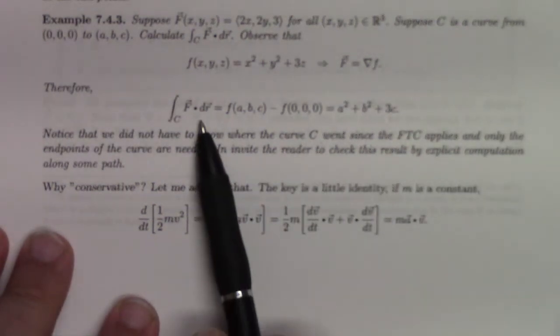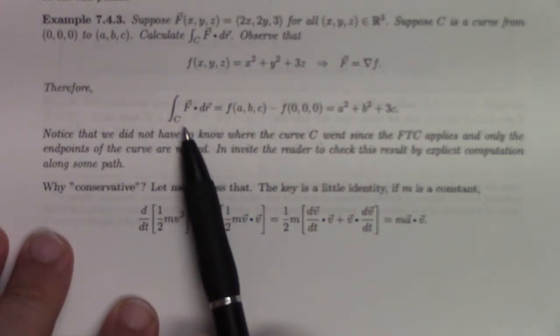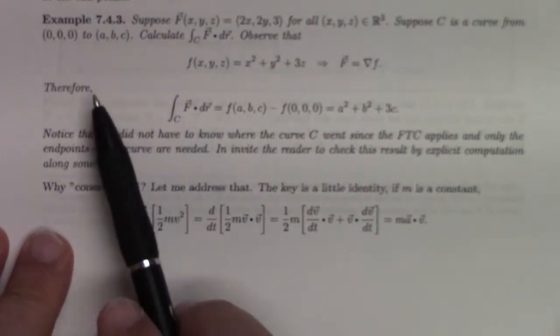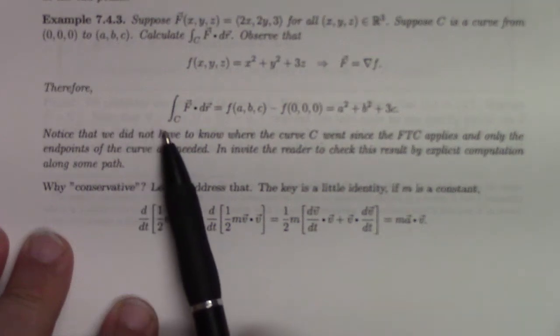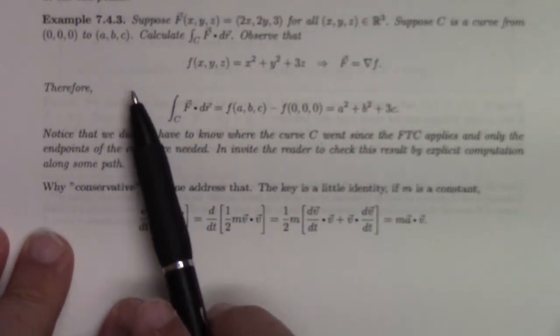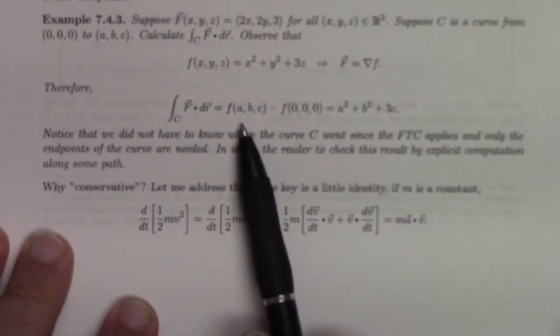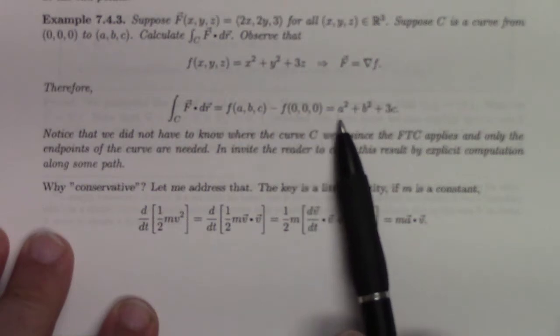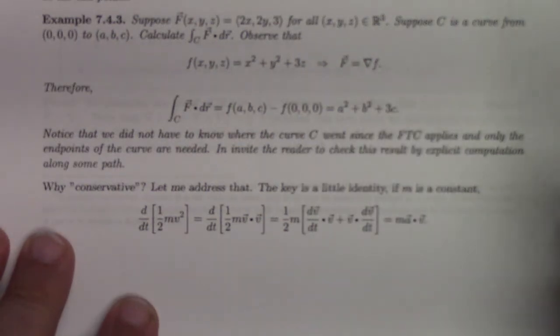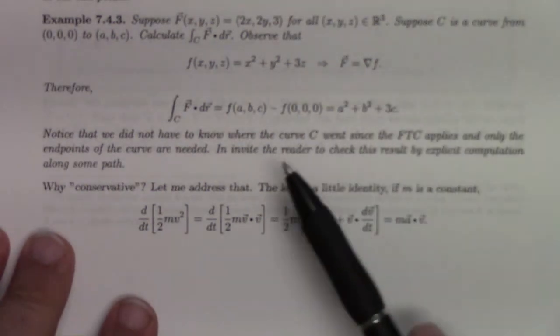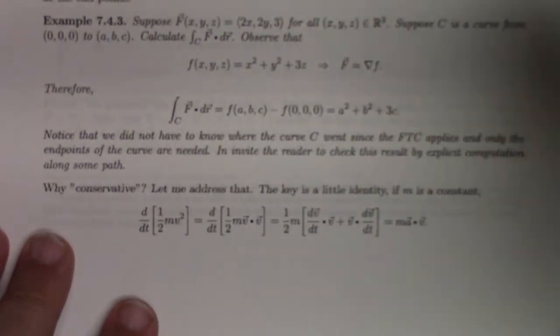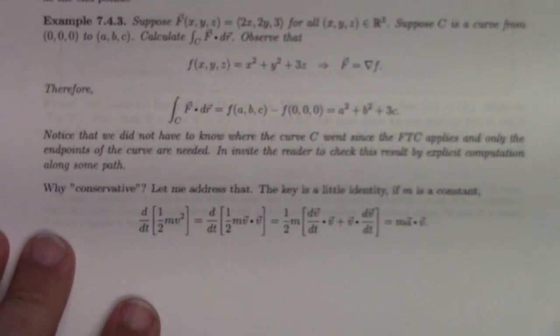And so then by the fundamental theorem of calculus, if I have a curve which goes from the origin to the point a, b, c, it doesn't matter what the details of that curve are, then the line integral of F dot dr from the origin to a, b, c is just f of a, b, c minus f of 0, 0, 0. In other words, it's a squared plus b squared plus 3c. And we didn't even need to know what the details of the curve were. We didn't need to know if it was a line segment, or a twisted cubic, or whatever.